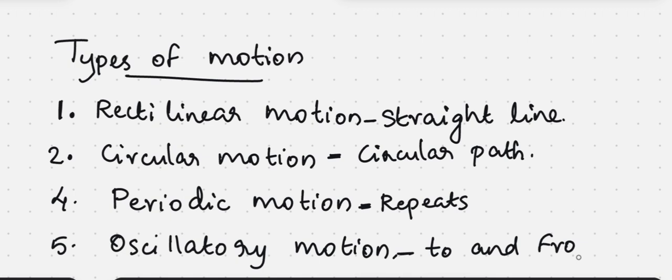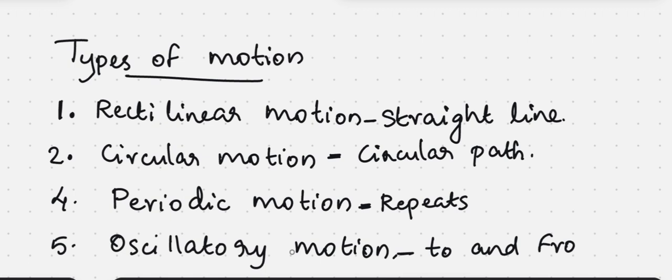For example, the motion of a pendulum and a swing are examples of oscillatory motions. We can say that all oscillatory motions are periodic motion, but all periodic motions are not oscillatory. Clear?